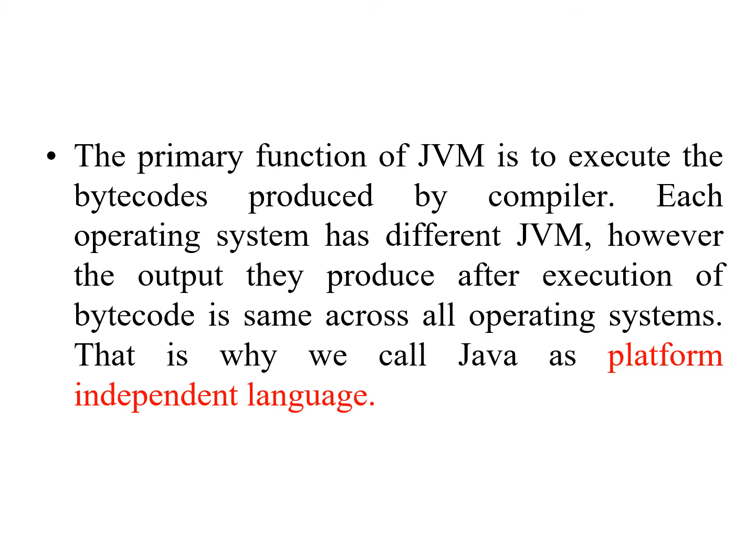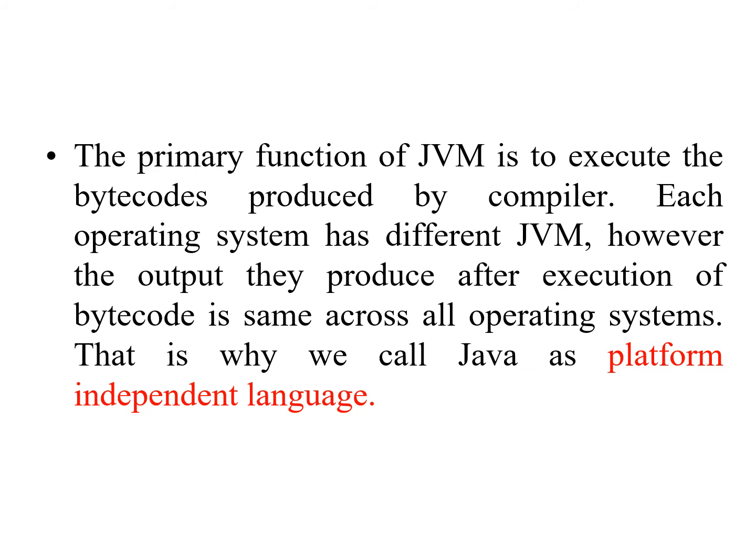The primary function of a JVM, or Java Virtual Machine, is to execute the bytecodes produced by the compiler. Different operating systems will have different JVMs, but the output produced by the Java compiler, that is bytecode, will be the same for different operating systems.